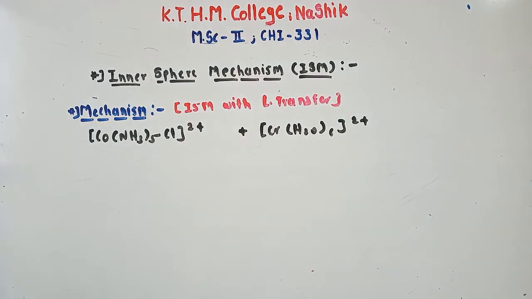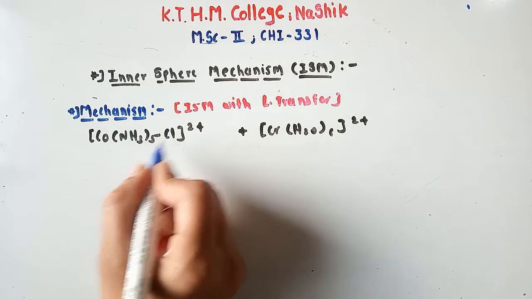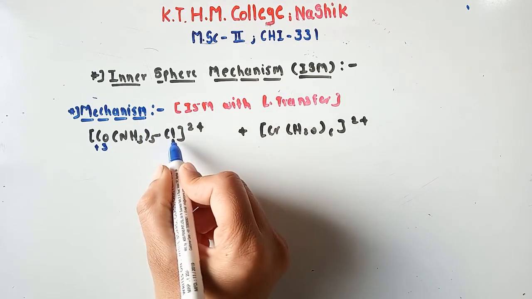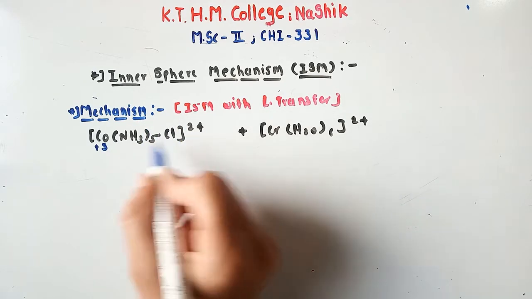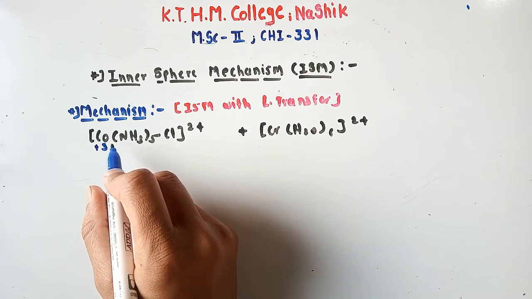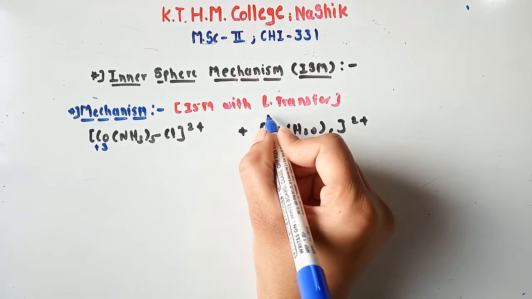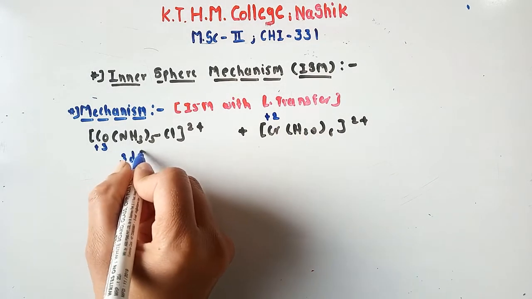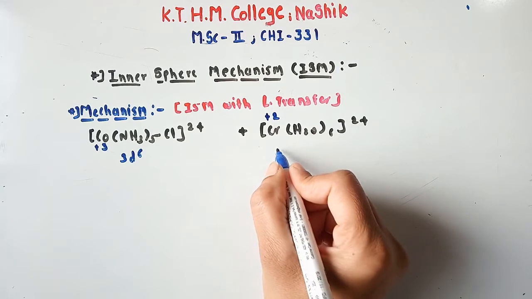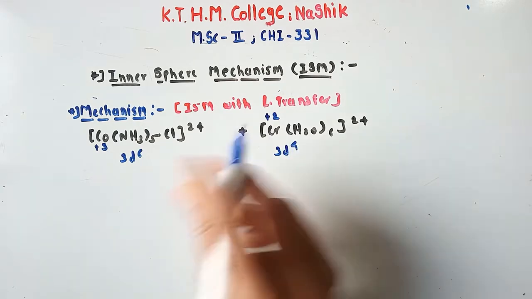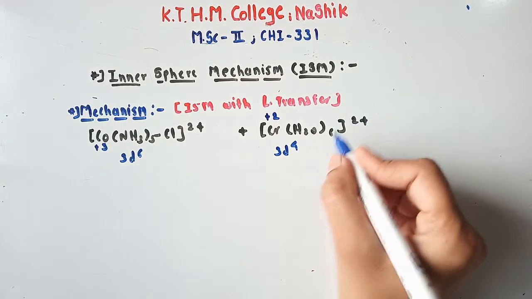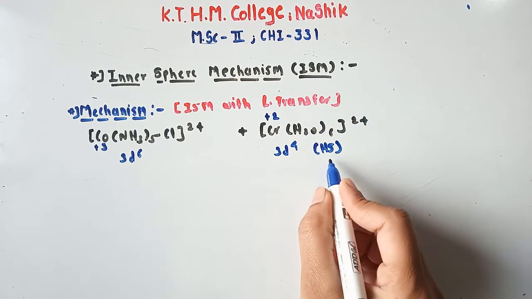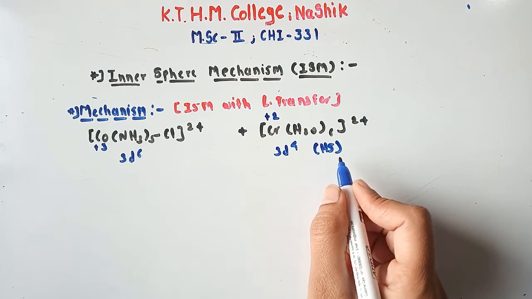Here cobalt carries +3 oxidation state: -1 from Cl, +2 from this complex. So cobalt carries +3 oxidation state, while Cr carries +2 oxidation state. So obviously here is a 3d6 system and here is a 3d4 system. Here it is high spin because water is a weak field ligand. This complex is a high spin complex.